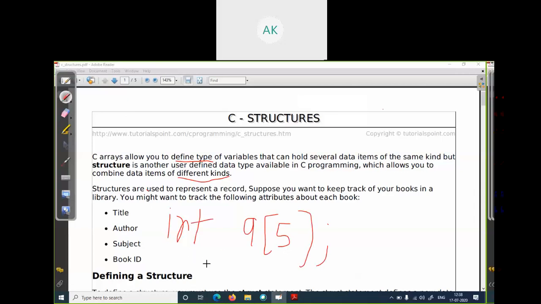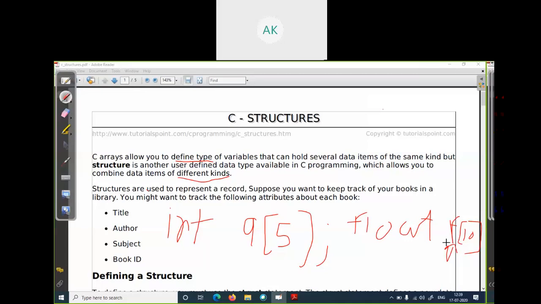Suppose you type float f[10], in square brackets you write 10, which means this variable f can hold 10 different float values.